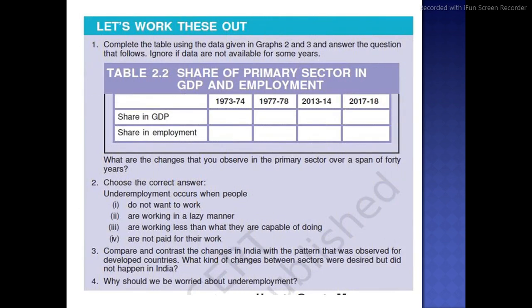Next, let's work these out. This is your homework. Please go through it, and after doing it, please let me know about it.